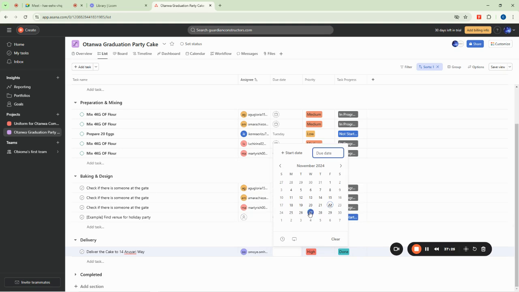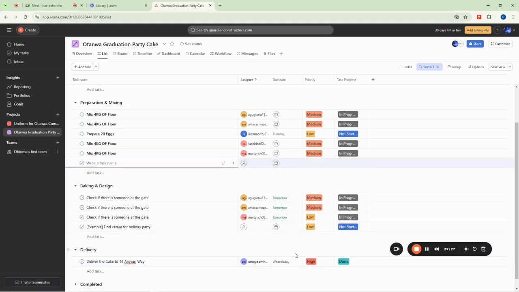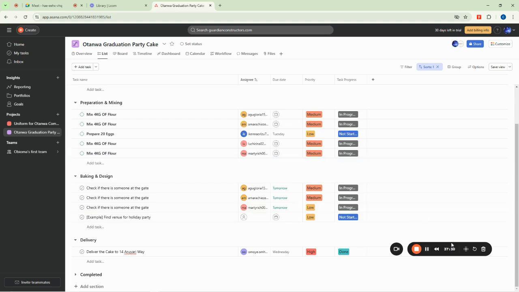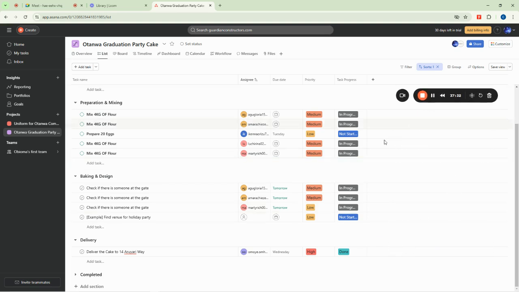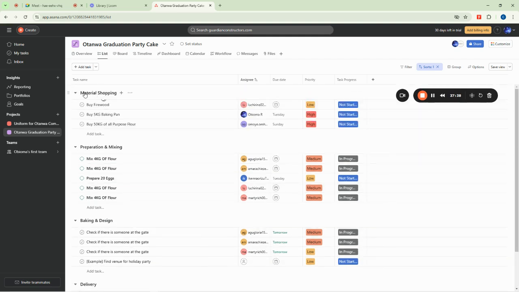Of the wedding, which is on the 27th of November. And this is just you trying to manage your workspace, right? So when you're now done, you have passed through all these stages, the material shopping,